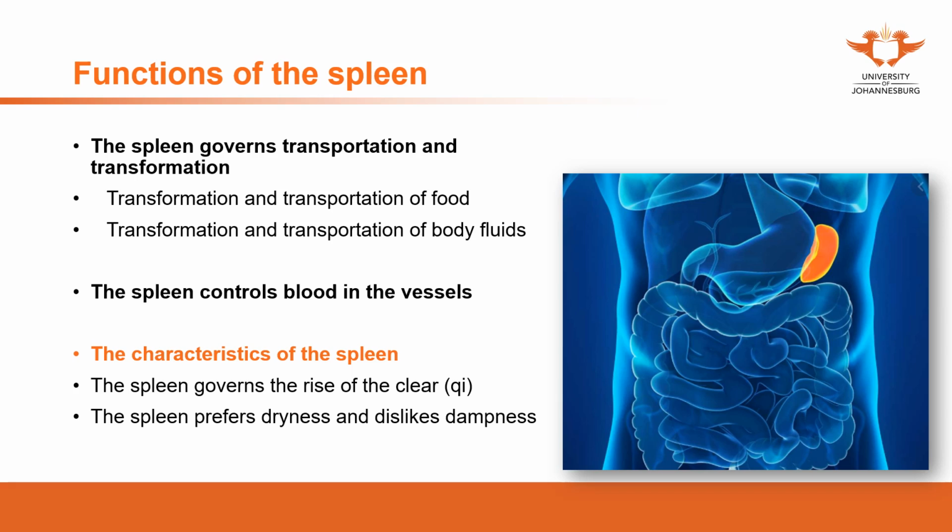So that's from the theories of the spleen prefers dryness. We use the herbal medicine or acupuncture points to alleviate the dampness in the body. Then the spleen function can be recovered. So these are the main functions and the characteristics of spleen.